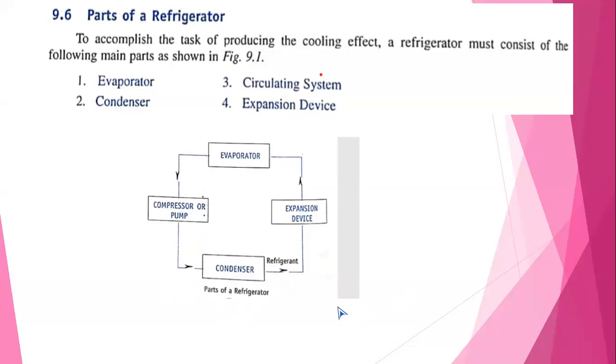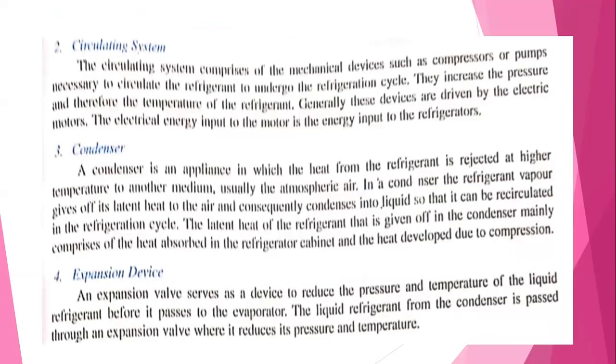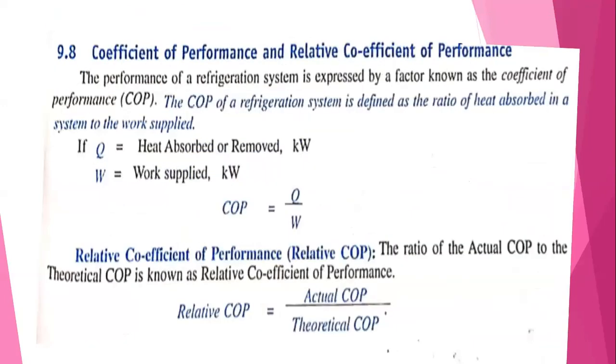System means the front portion of the refrigerator. You have a freezing compartment or the compartment where you keep the medicines, milk, groceries, food items, and other things. So this cycle is continuous. From this continuous cycle, the heat is extracted from the items kept in the freezing compartment. Next, that is the explanation of the expansion device, condenser, and compressor.